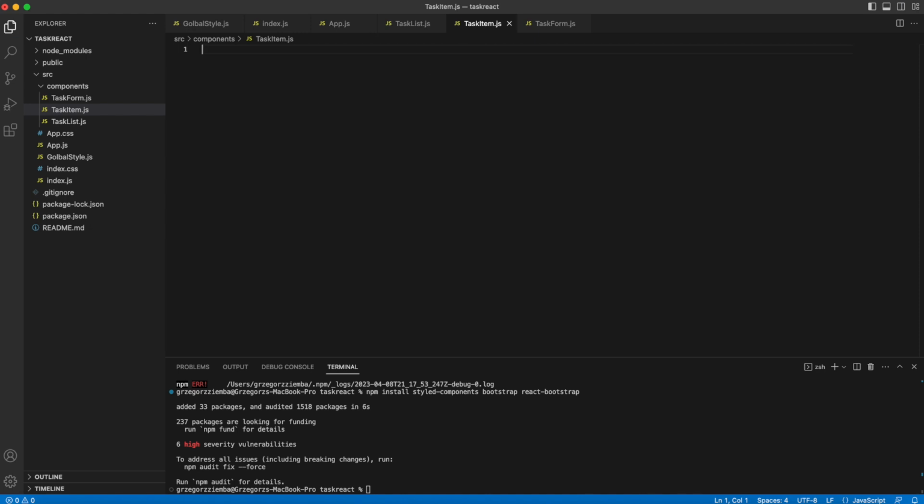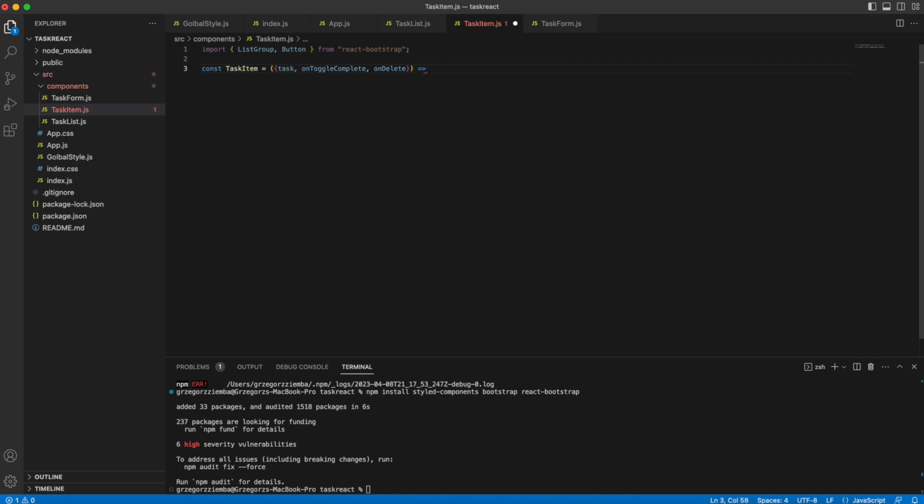So in our case, we only have to import two things: list group, okay, and also button. So we will handle some kind of toggle change or on delete. So we create our task item, we get our props, task, on toggle complete, and also on delete.